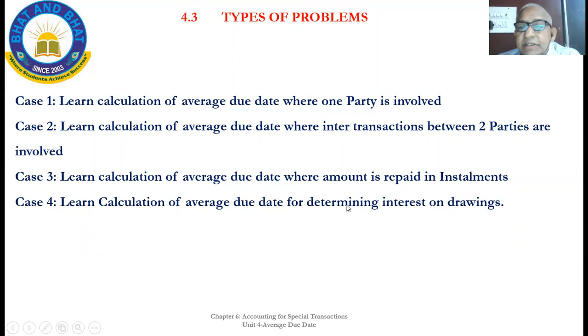Another is determining interest on drawings, how average due date is taken into consideration. All these different sums we will do. Take the photo, then we will see the illustrations, how the sums are to be solved.